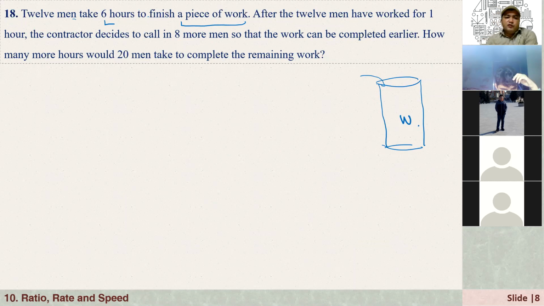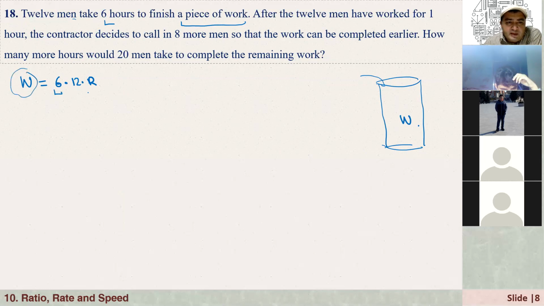So 12 men take 6 hours to finish a piece of work. That means here we have the number of people, and the rate is, let's say, R. So this work is equal to 12 times the time, 6 hours, times the rate. In 1 hour, the amount of work that one person can do is R, and here we have 12 people, that's 12 times R. So they can do the whole job.